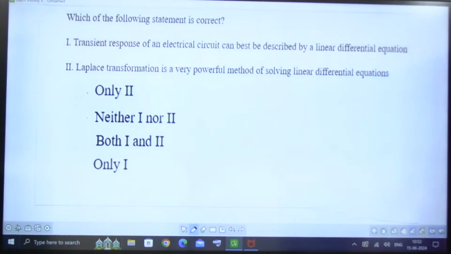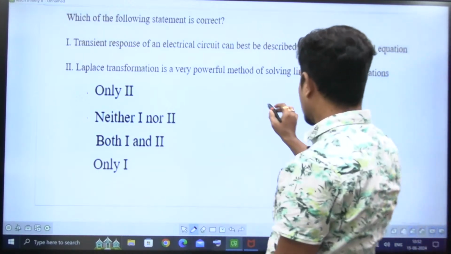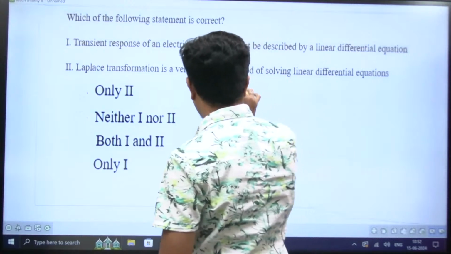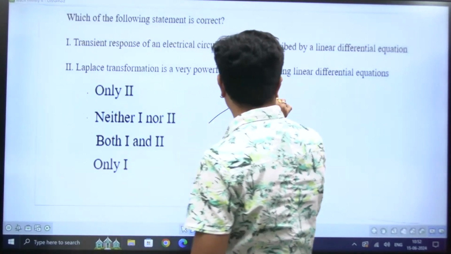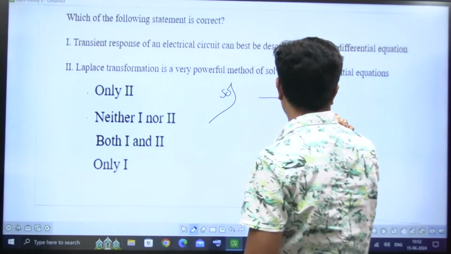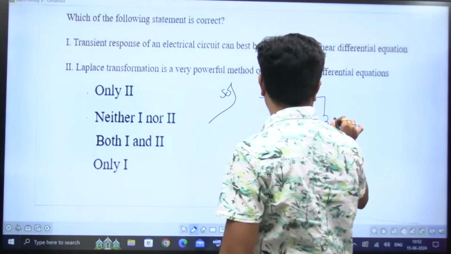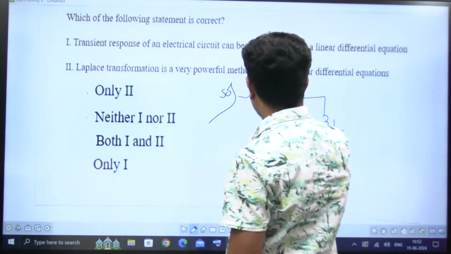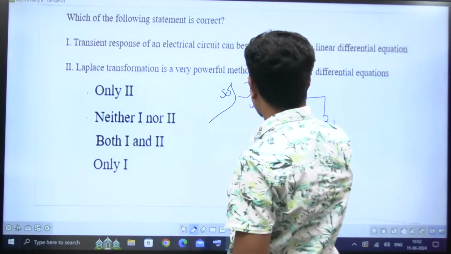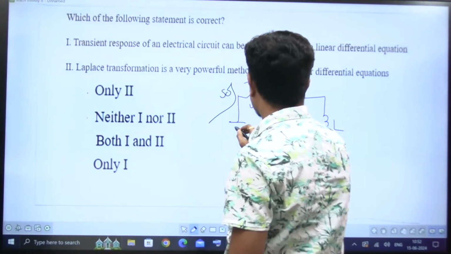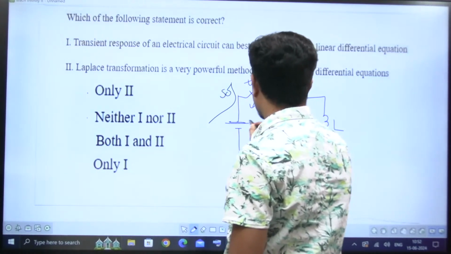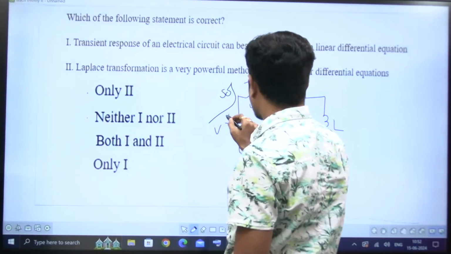What is the first statement? Transient response. Yes, very much yes. What is the proof for that? Observe here. I'm taking one simple circuit like this. This is R, this is L, this is a switch which is closed at t equal to 0, and this is V. So this is plus, this is minus.